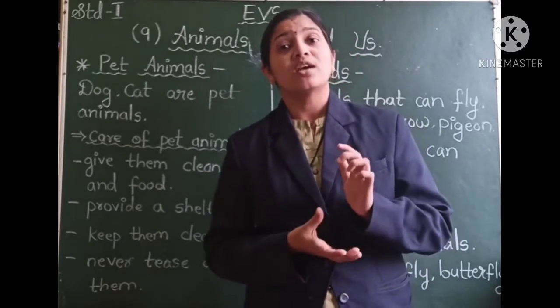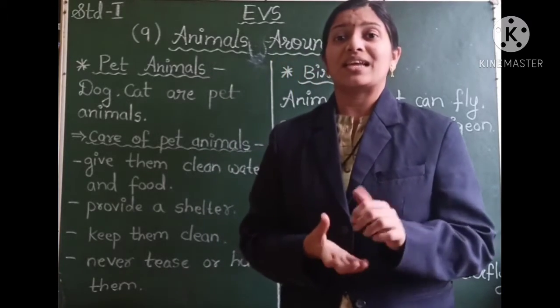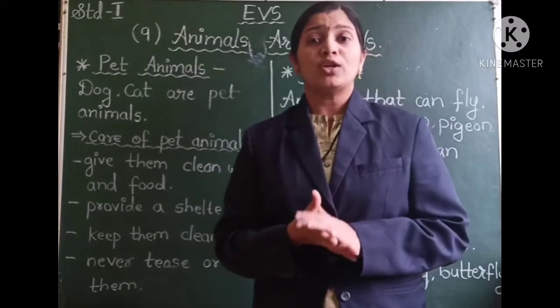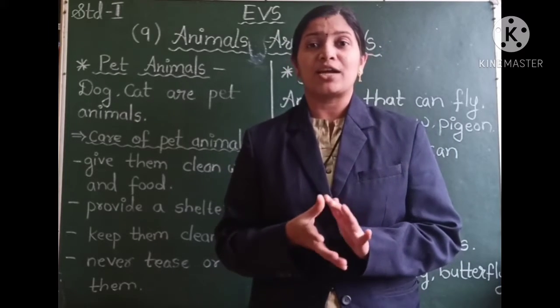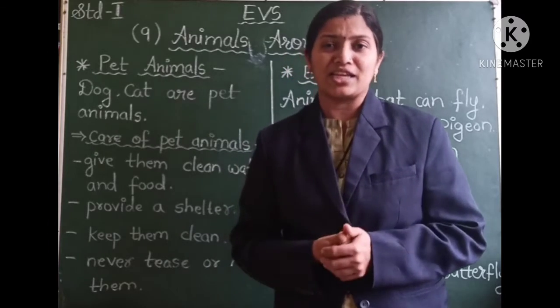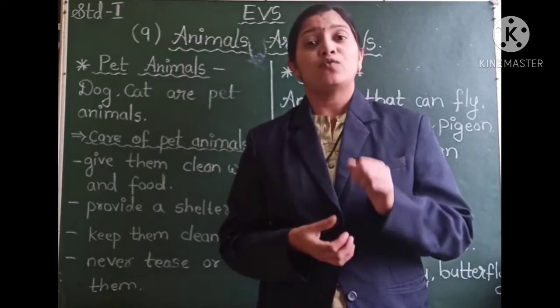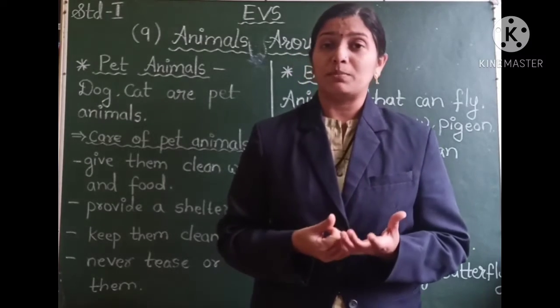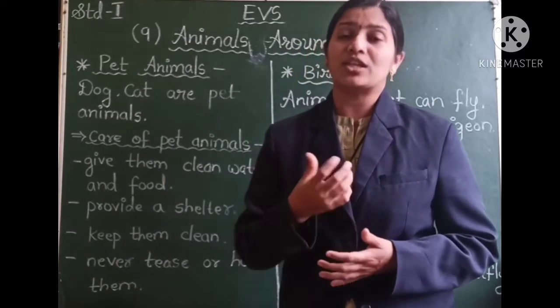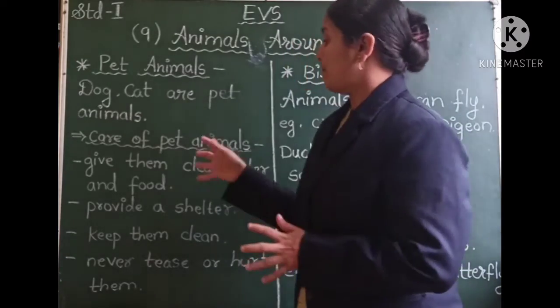Also it is very necessary that we do not tease these animals. There are some people who, what do they do? They just tease them. They try to annoy them. They try to make the animals angry, which is a very bad thing. We have to take care that no one from our family, nor other people, hurts or teases our pets. So students, this was about the pet animals.